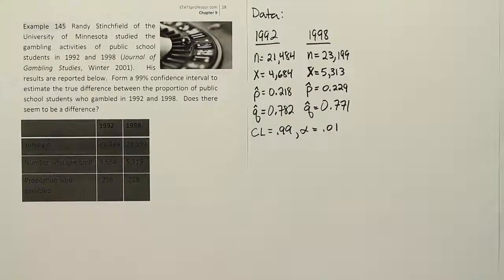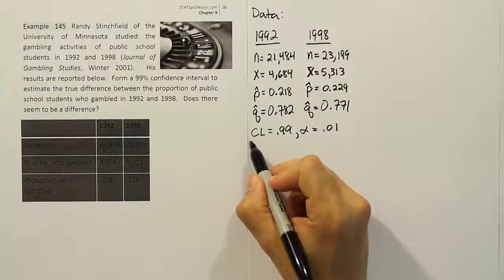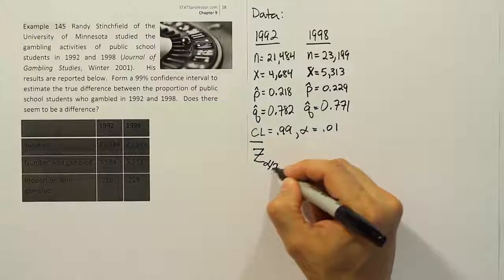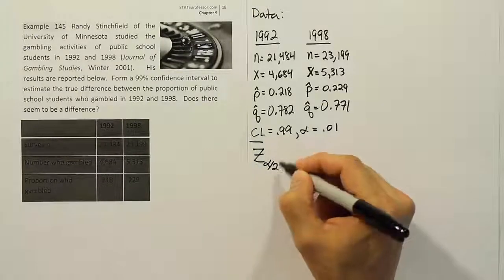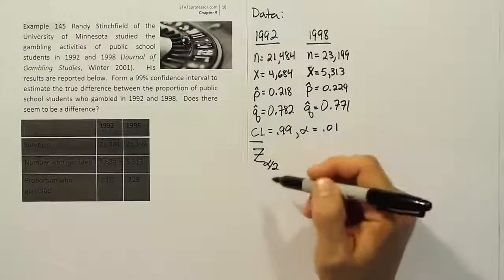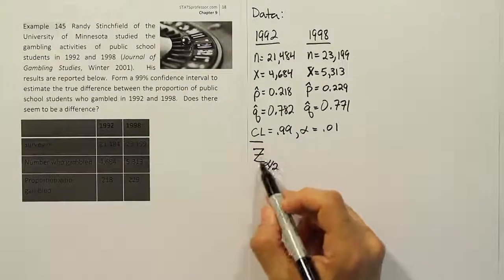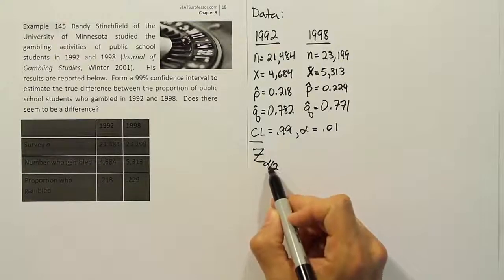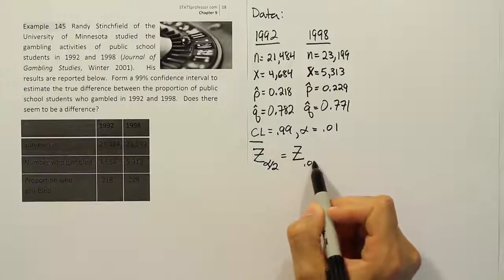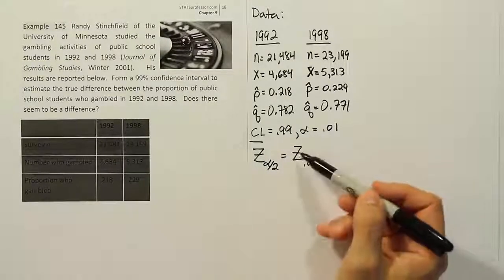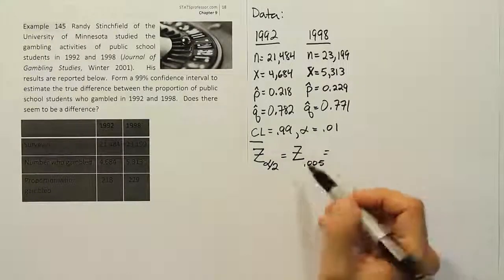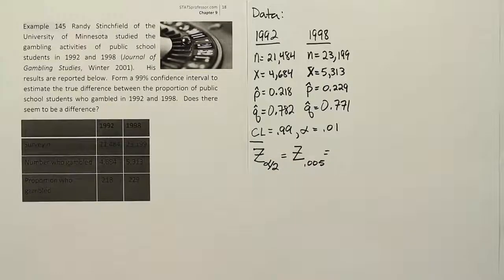All right, now that we have that, we can move on to our second step of the process, which is our critical Z value. Remember, for confidence intervals in this course, it'll be Z alpha divided by 2 always. So if you have large sample sizes or you're doing something with proportions where you're approximating the distribution by the bell curve, you use a Z value. And with confidence intervals, it's always alpha divided by 2. So for us, that's going to be Z.005. So we're going to go to our table now. We're going to go to the 0.005 column in the t-table and go straight to the bottom where the Z-score is located. So let's go do that right now and see what we get.